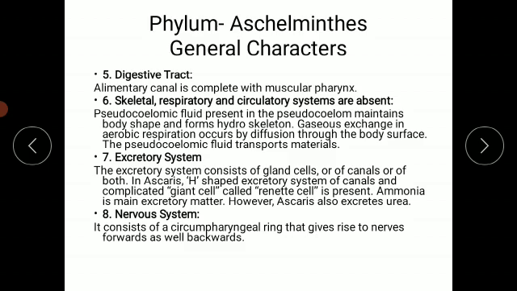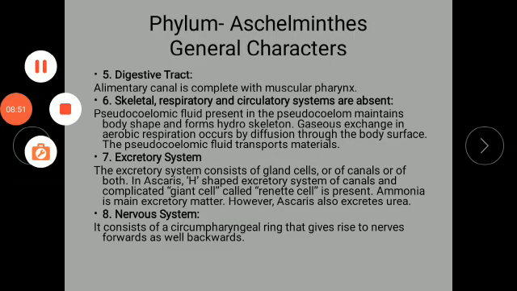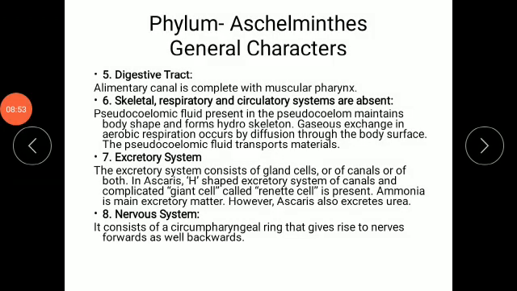Then the next system is the excretory system. The excretory system consists of gland cells or canals or both. In Ascaris, an H-shaped excretory system of canals and completed giant cells, which are known as the renette cells, are present.